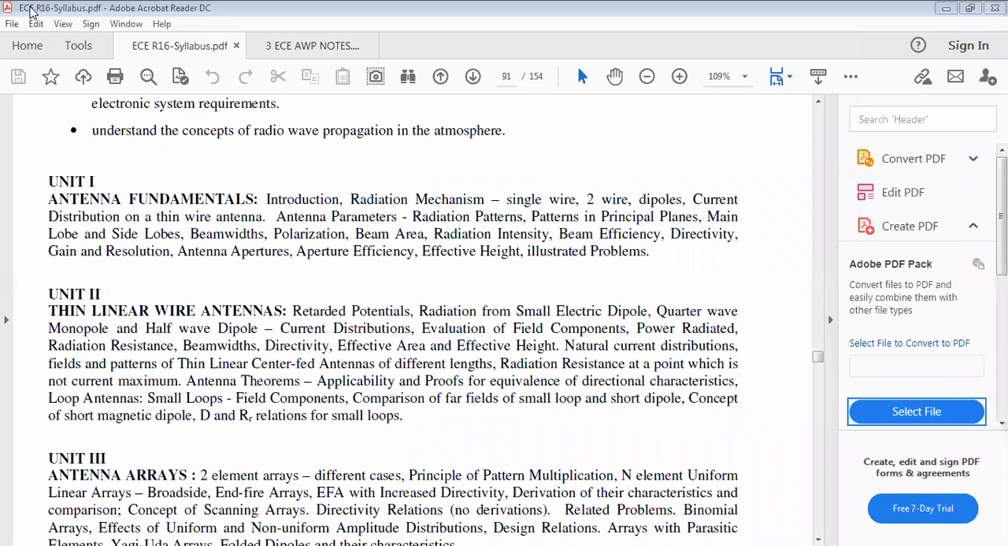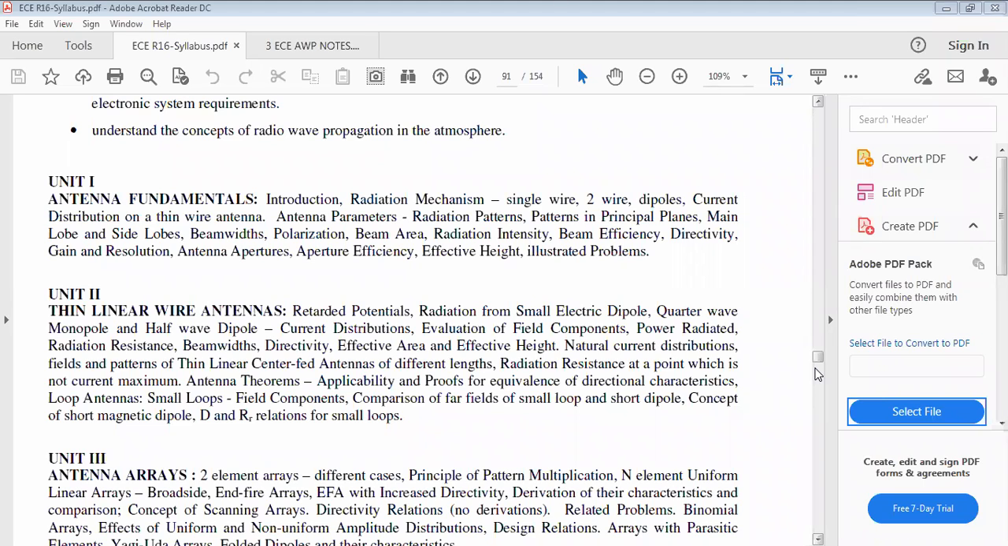And wave propagation. Antennas and wave propagation is organized as five or six units here. Five units discuss antennas, and one unit is wave propagation. I think we discussed already the fundamentals of antenna, thin linear wire antennas and antenna arrays. The latter topics, unit 4 and unit 5, are high frequency antennas and microwave antennas.